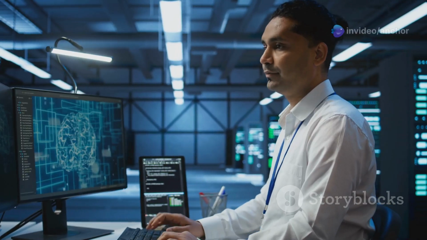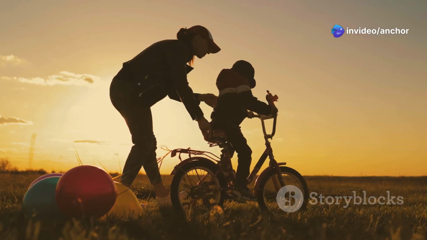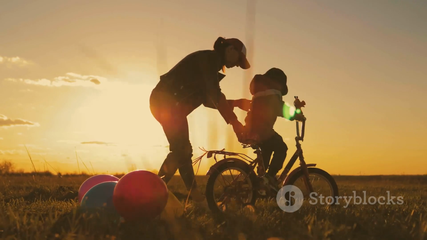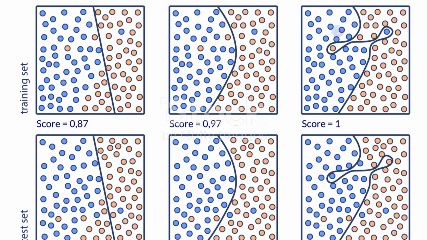We train our algorithms on data, hoping they'll learn patterns and make predictions. But like the eager parent, we must find the sweet spot between too little and too much guidance. This is where the concepts of underfitting and overfitting come into play.